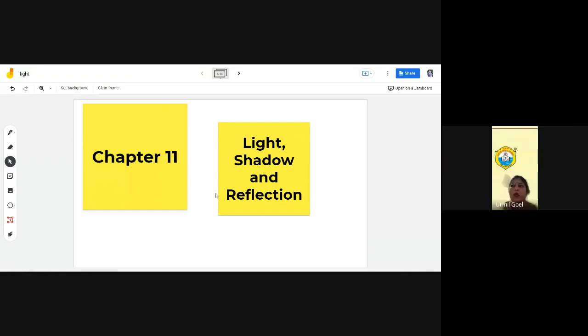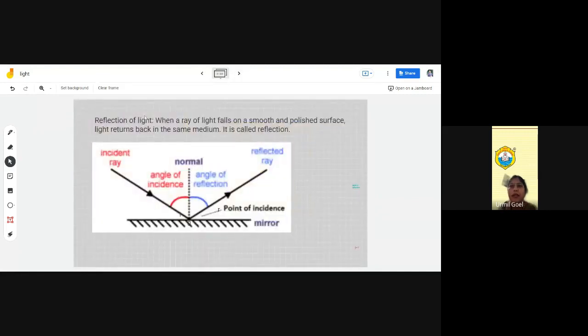So today our topic of discussion is reflection. We'll learn about reflection today. So let's start. Reflection of light. What is reflection?